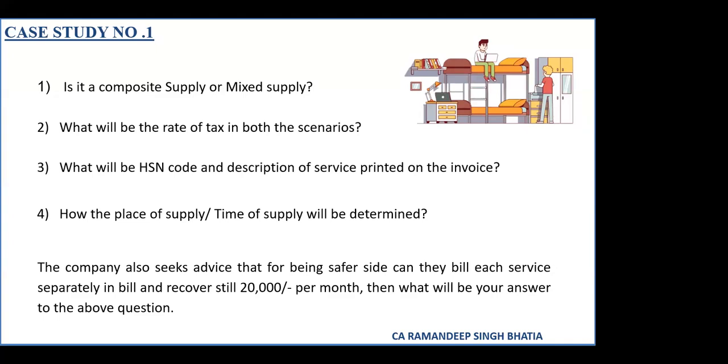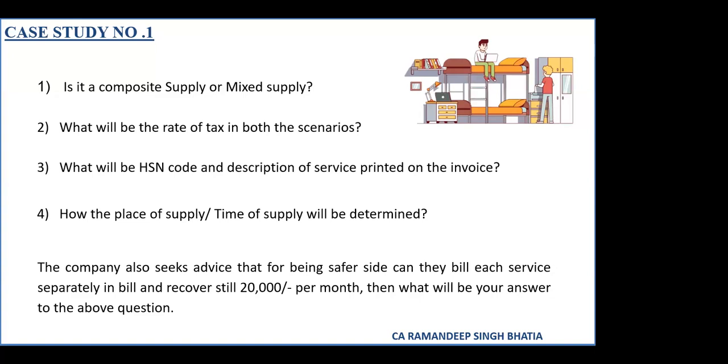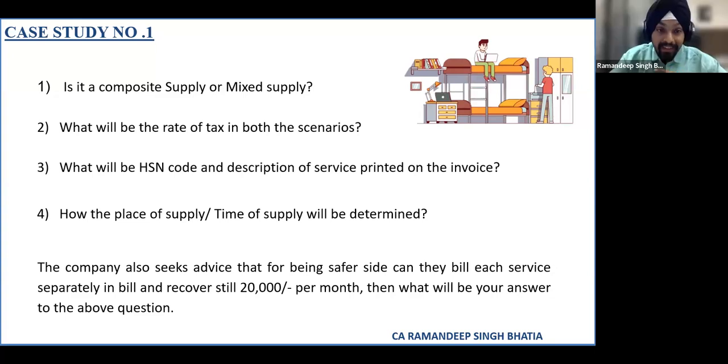But sir, let's say if I see the whole scenario in the nearby region, we were seeing normally hostel accommodation in the nearby areas do not provide these kinds of facilities along with the hostel. In this scenario, again you will say it is a composite supply? Particularly, you have put the facts that this is a case of Kota, Rajasthan, wherein all the suppliers are providing in a similar manner. No, sir, I have not.